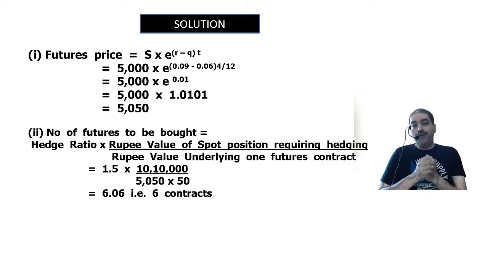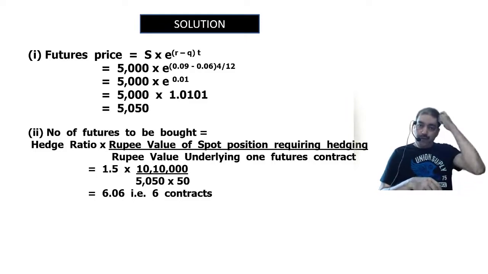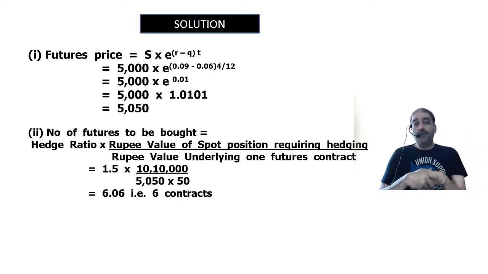Okay. Now in the future, they are saying that the Nifty, the Sensex is going to be 5,050. We have calculated that 5,050. But if the actual turns out to be 4,500, then what is the profit or loss? Futures should be 5,050, but the actual turns out to be 4,500. Our futures is 5,050, so there is a profit. Profit means I will be selling futures.